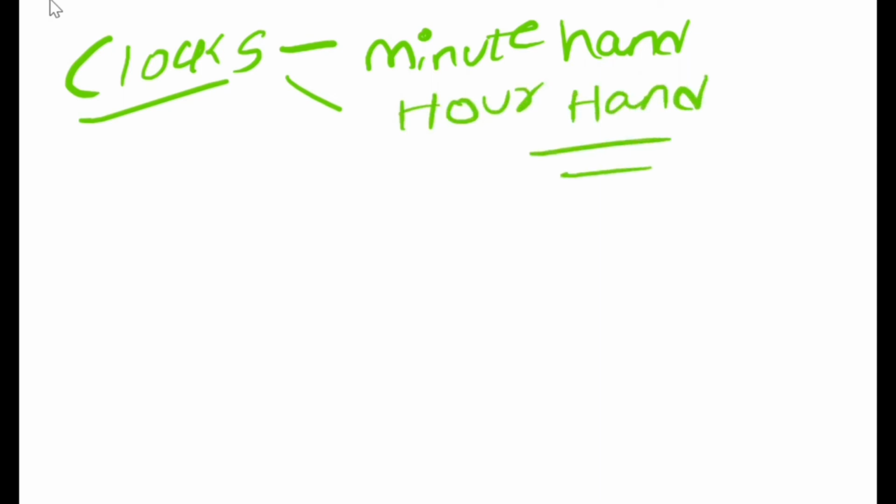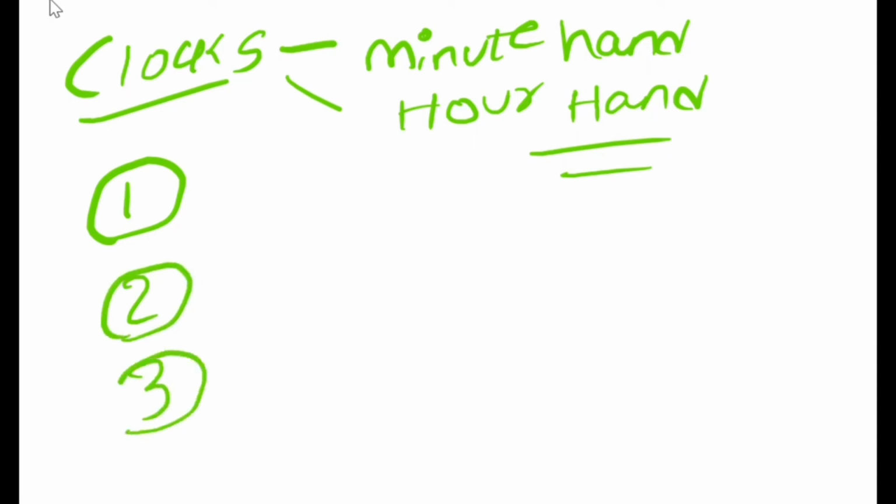That means: how many times do the minute hand and hour hand coincide, how many times are they exactly opposite to each other, and how many times do they form 90 degrees, or 60 degrees or 30 degrees? Questions like this will be in your examination. Let's see carefully. As I said earlier, there are three cases.